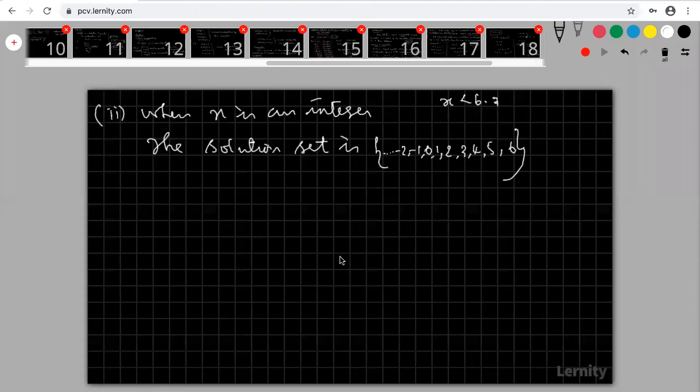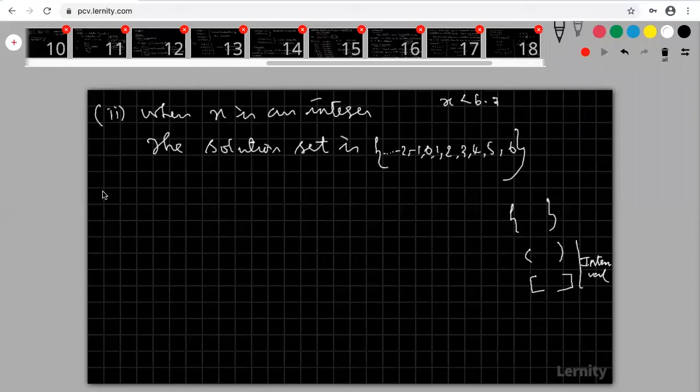Don't use this symbol, use set brackets here. Look at that, your set bracket represents a different meaning, this bracket represents a different meaning, this bracket represents a different meaning. These two are called intervals. For real numbers, the solution set is a real number set, so then only we have to use these intervals. Otherwise, for integers, whole numbers, and natural numbers, you have to use set brackets only.